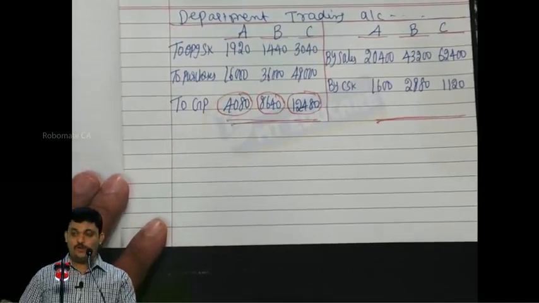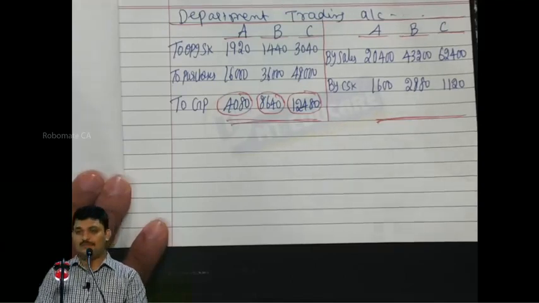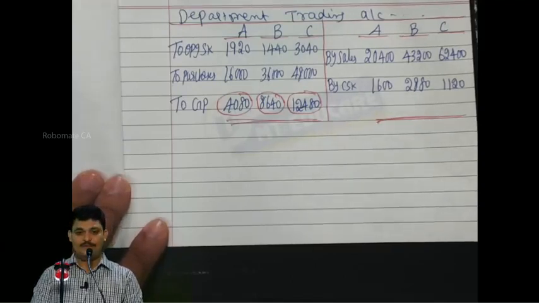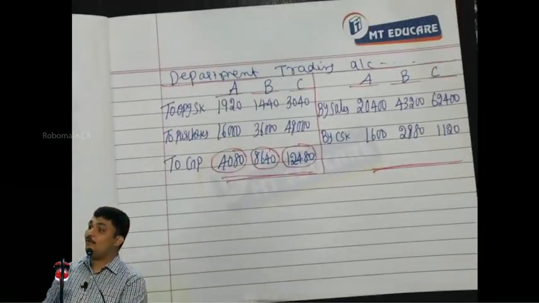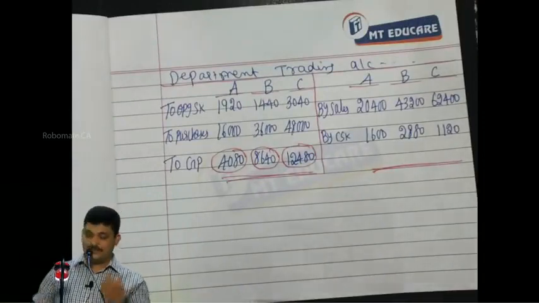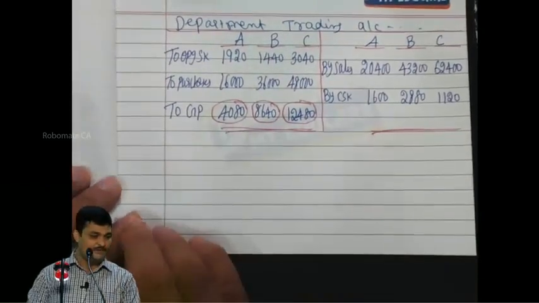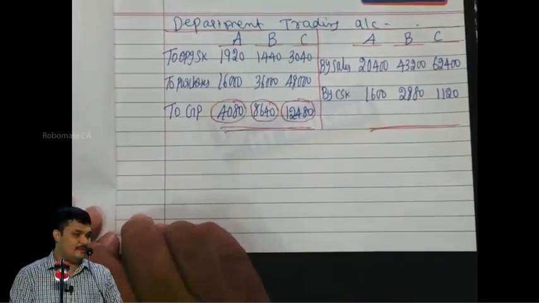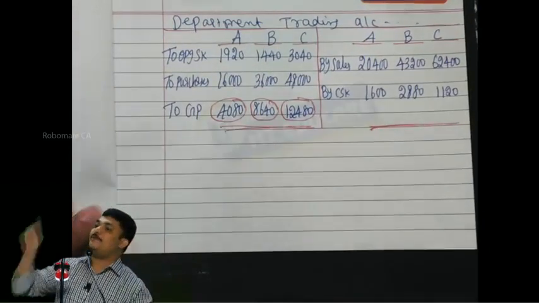Now, I could not total this 1000, 2000, 2400 because they are representing different cost prices. If I can express all in terms of one department, for that I need the cost price. Even though I don't know the selling price, I know the proportion of cost price, which is the same as the proportion of selling price.